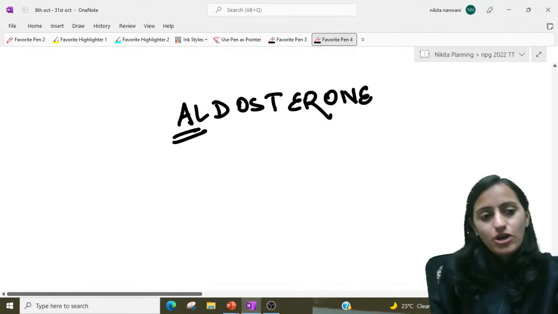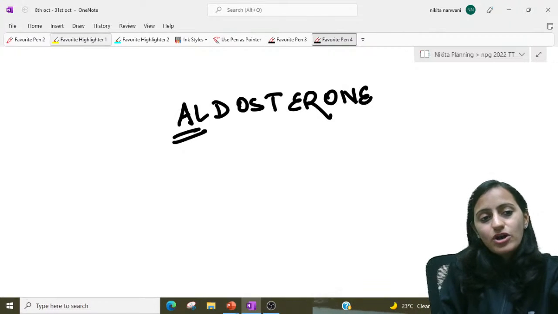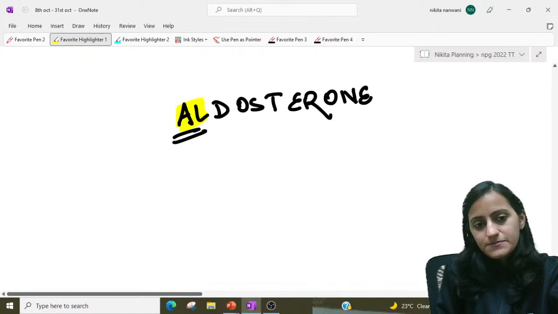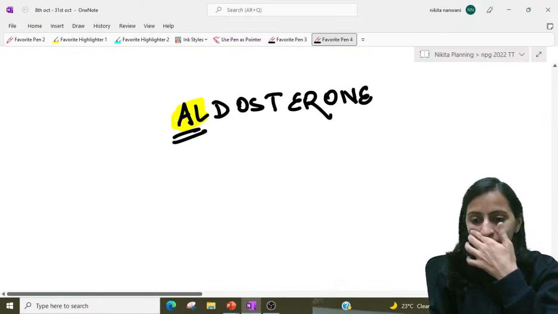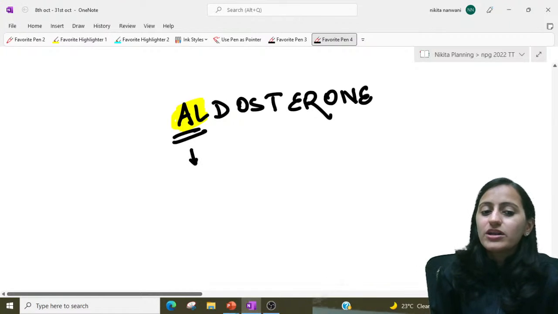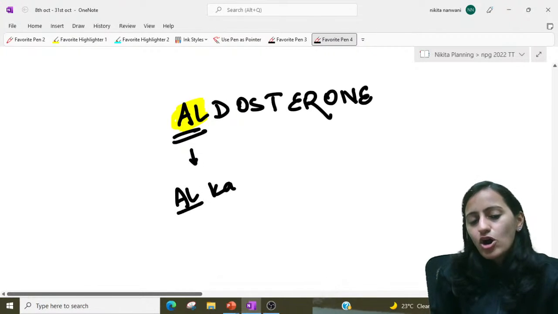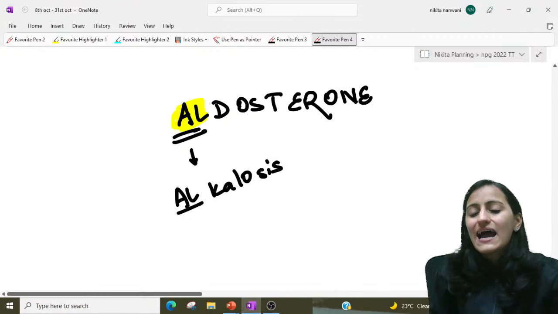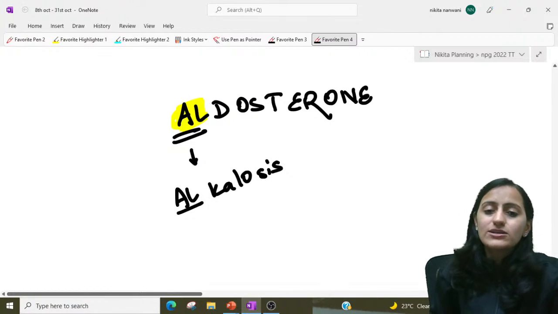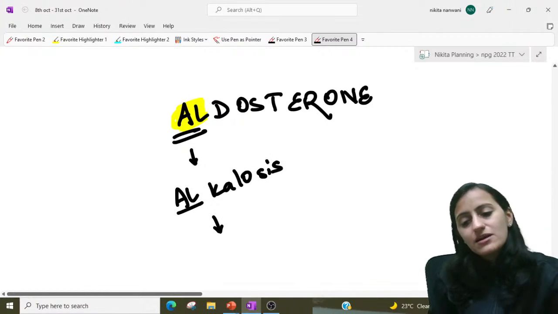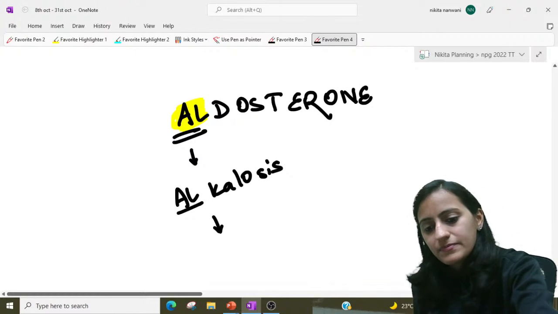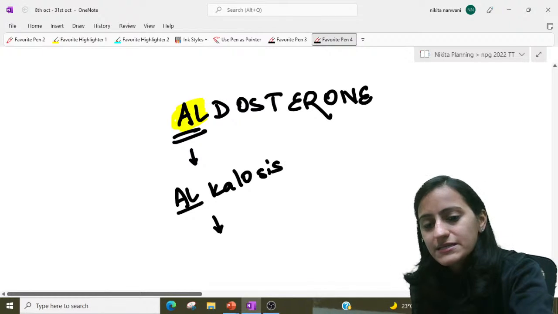Increased aldosterone, does it cause acidosis or does it cause alkalosis? Very good. Aldosterone causes alkalosis, right? It causes alkalosis. Alkalosis means hypokalemia or hyperkalemia?